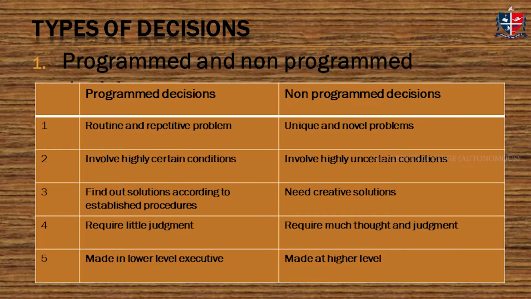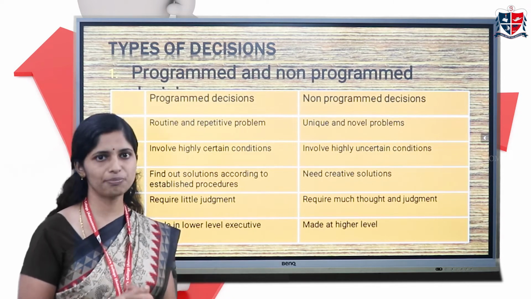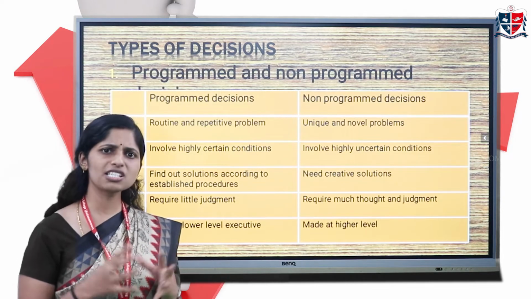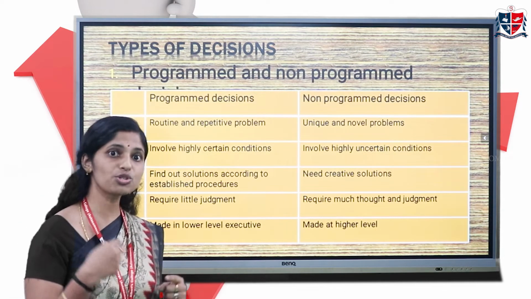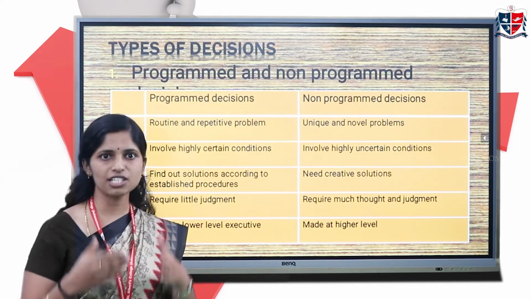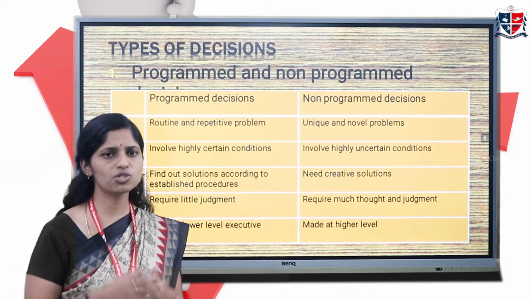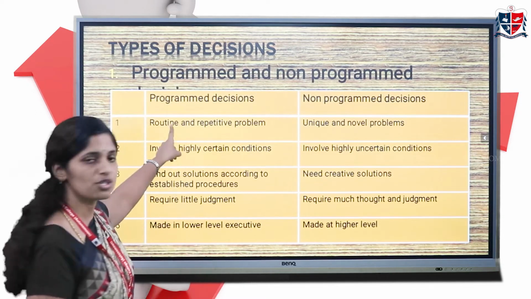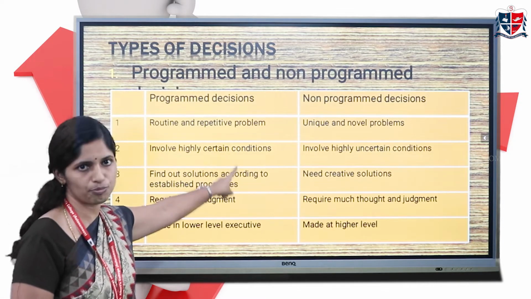Now let's see what the basic types of decision are. There are many types of decisions which are classified on certain bases. The first one is programmed and non-programmed decision. Programmed decisions are those which are designed already. They are repetitive and used to solve routine problems. For example, in an organization, if a person comes late, half of his wage will be cut for that particular day. That is a routine problem. That decision can be taken easily because it's already planned. That kind of decision is known as a programmed decision, used for routine and repetitive problems.